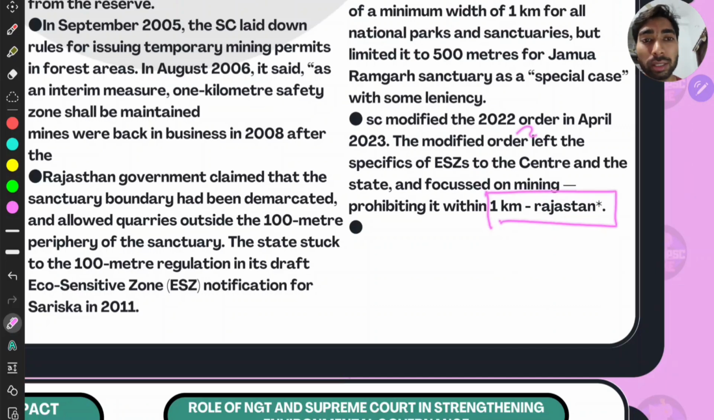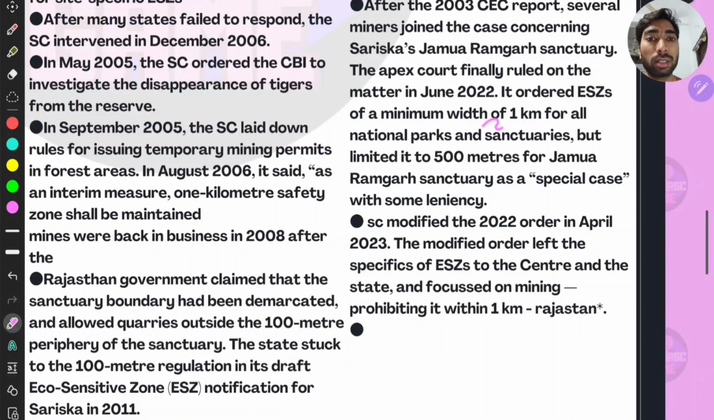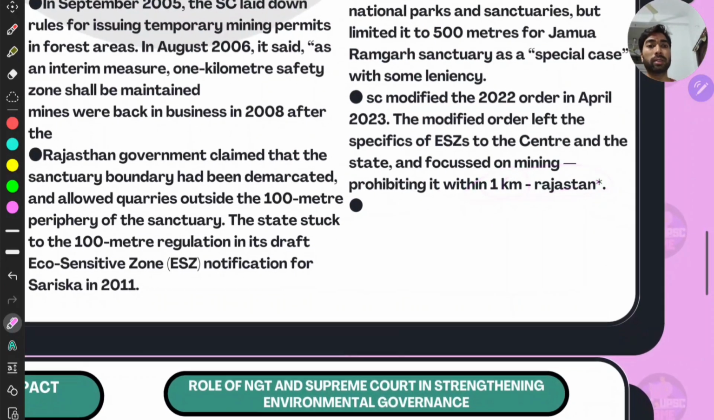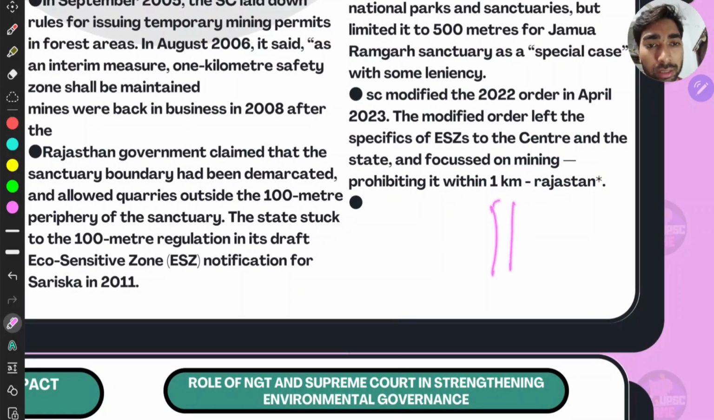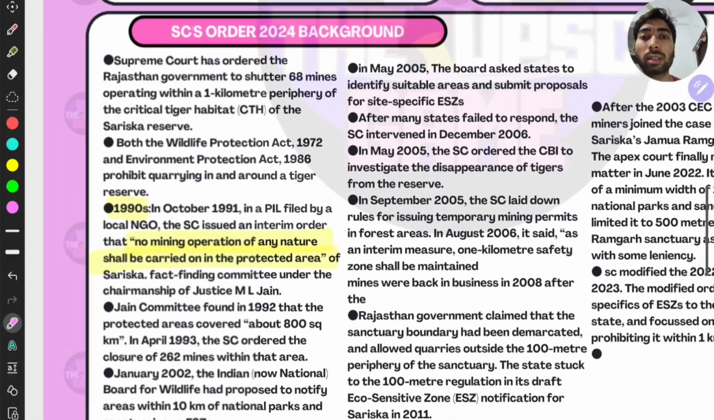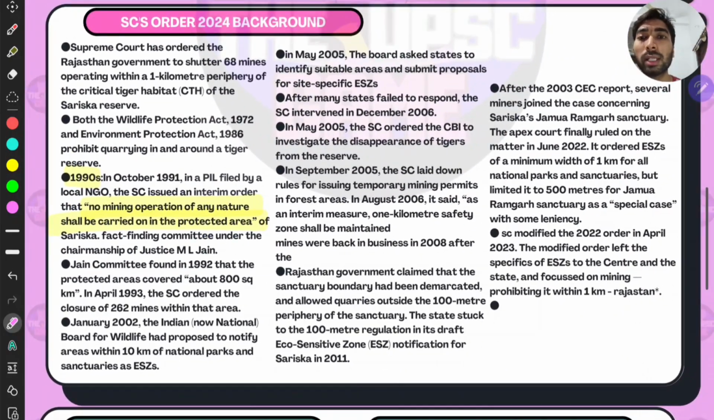This is a counter to the 2022 order, where they only said 1 kilometer for all, but 500 meters for Jamuna Ramgarh. But again, they said 1 kilometer for the whole of Rajasthan, right? All this conflict, you have to understand, is to make the balance between development versus ecological sustainability. This is what the Rajasthan government and the Supreme Court have been doing since ages,